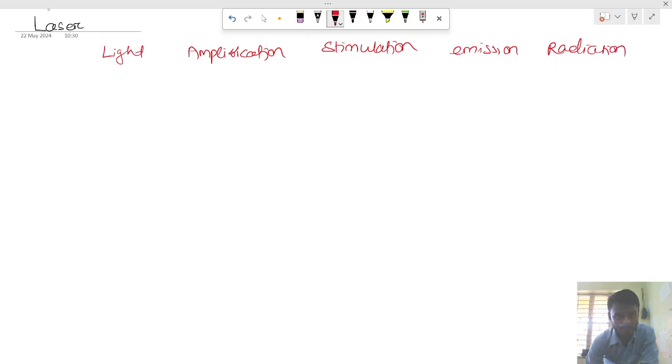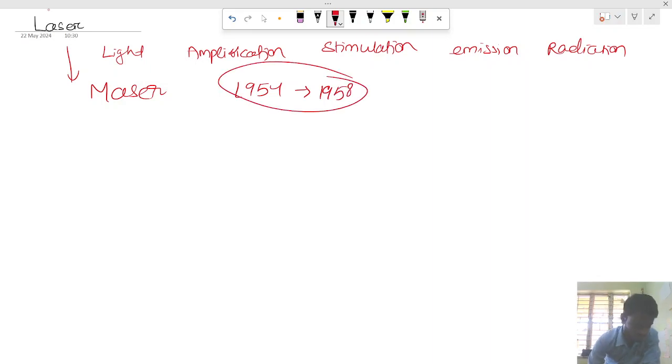Before the laser, the thing that came into the picture is the maser. The maser was first introduced, if I am not wrong, please correct me, in 1958, I guess. Basically 1954 or 1958, you have to check your book for that. Okay, clear.